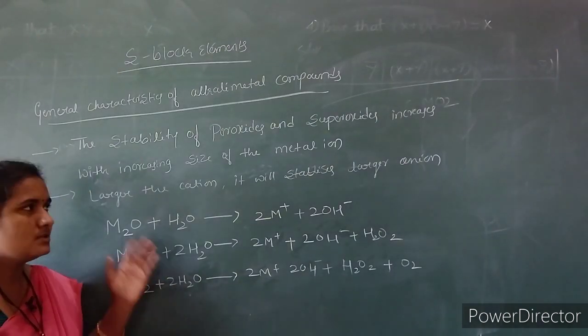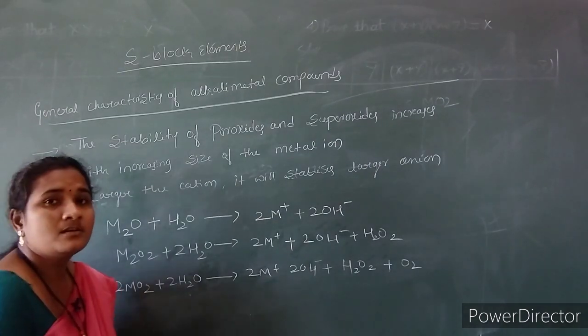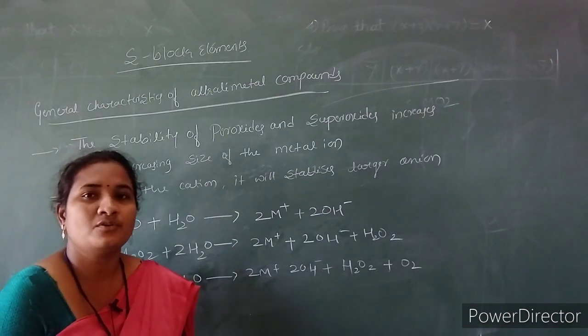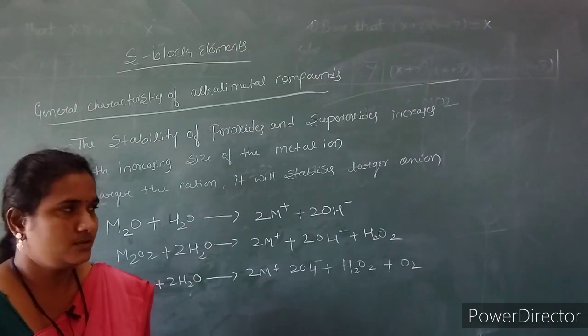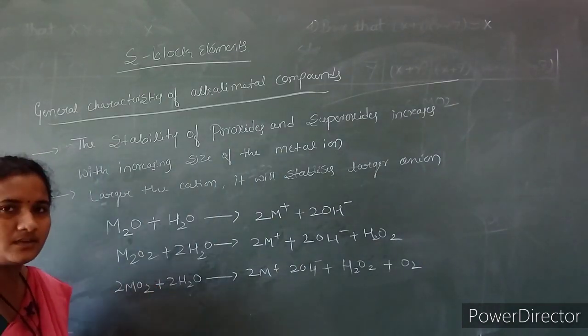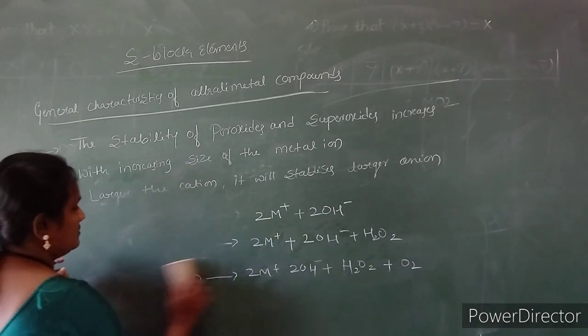So these hydroxides as well as oxides are easily soluble in water and they will liberate a large amount of heat. That is the important characteristic of these oxides of alkali compounds.